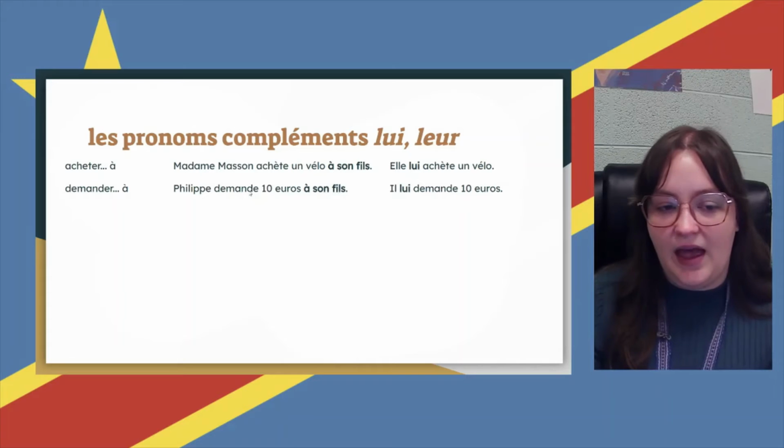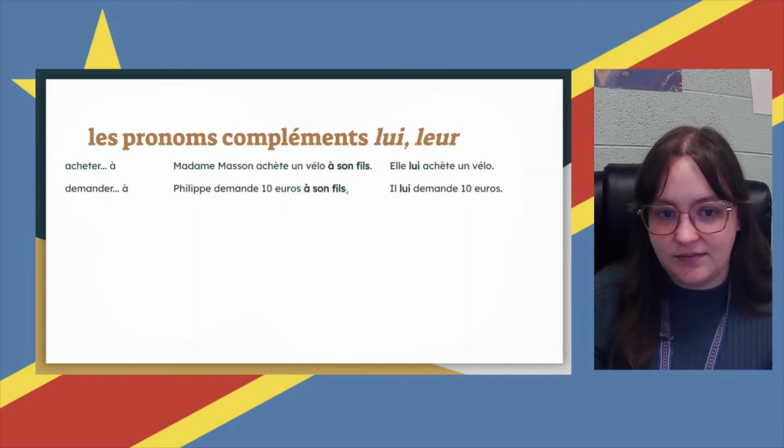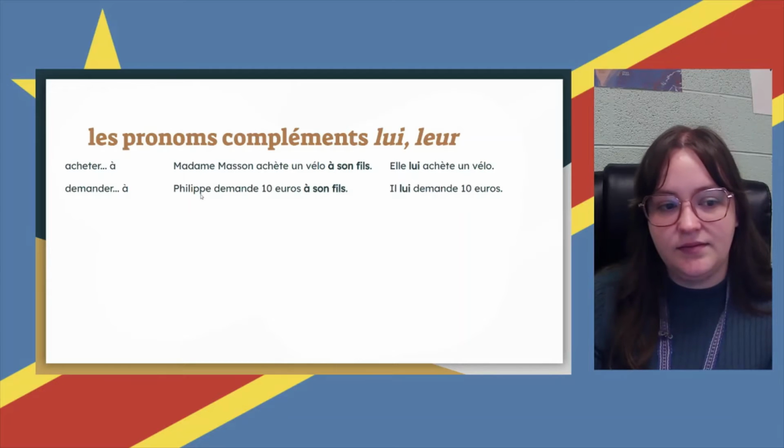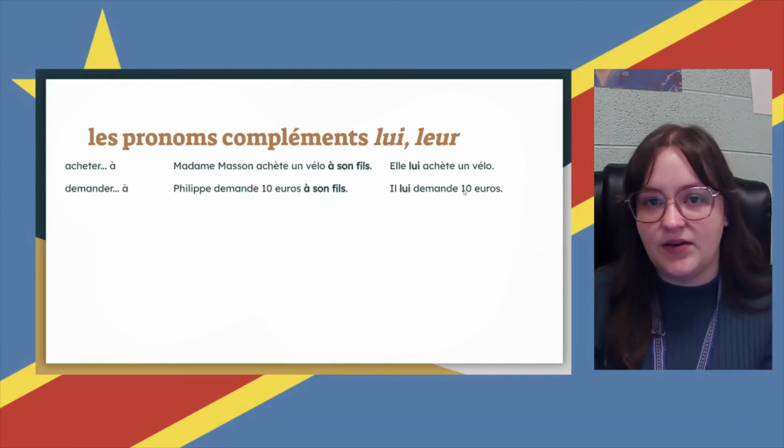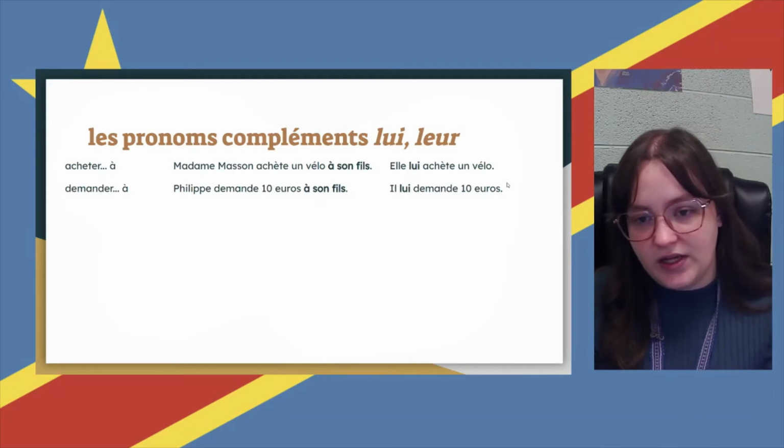Philippe asks for 10 euros from his son. Right, so if we're going to replace à son fils, go with lui, il lui demande 10 euros. He asks him for 10 euros.